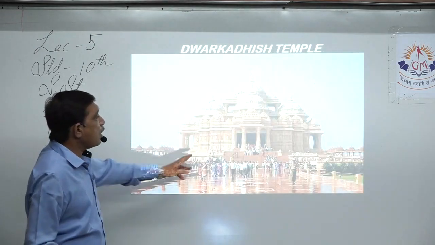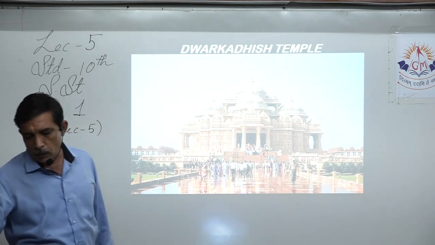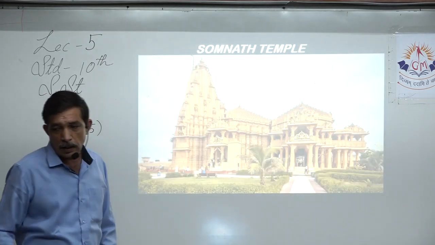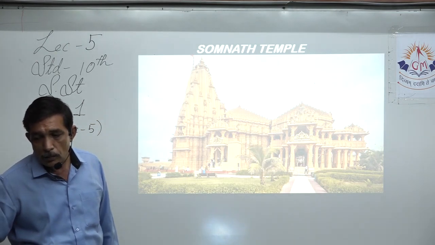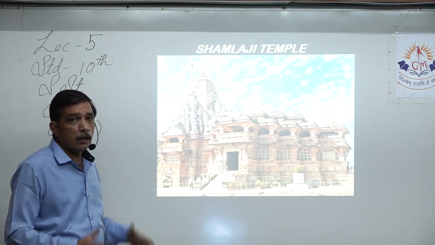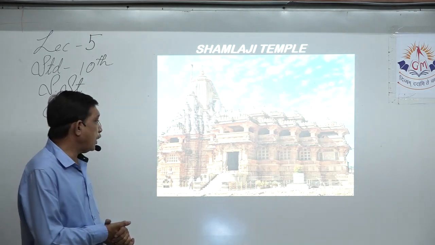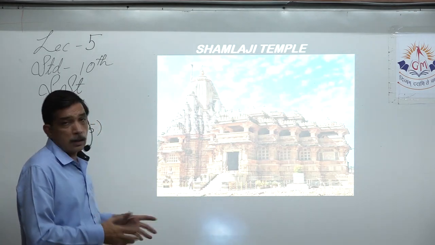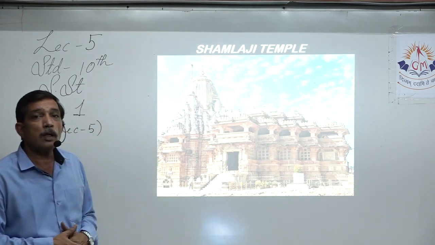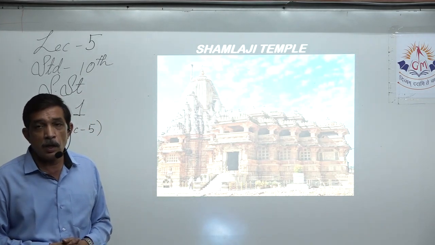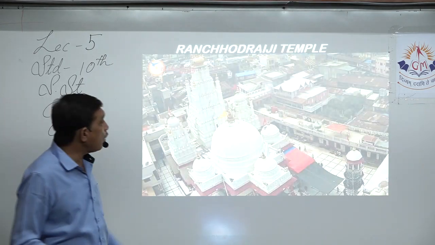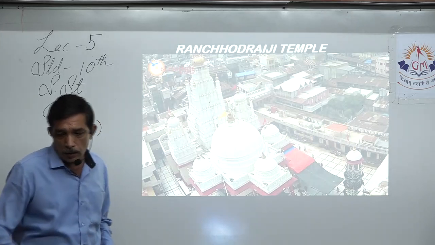This is the famous Dwarkadish Temple. Most of us have visited over here. Then this is the Somnath Temple, that is in Gir Somnath district. Shamlaji Temple was built very beautifully in ancient times, and it has a beautiful design. The architecture is quite good, and the sculpting done on the walls of the mandir is quite exquisite. We have Ranchodrai Temple, that is Dakor.